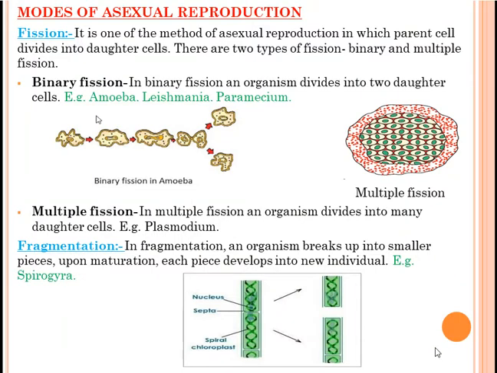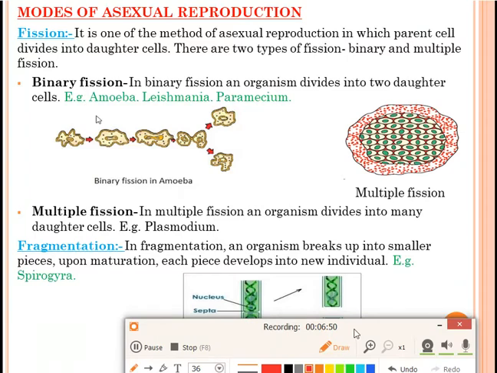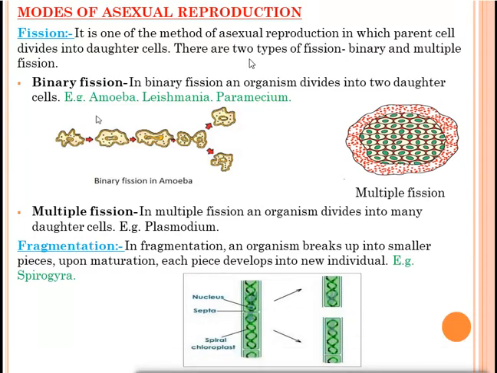Our next topic is modes of asexual reproduction. So what is asexual reproduction? Asexual reproduction is that reproduction in which a single parent is needed to form new organisms. Now we'll see the different modes of asexual reproduction.